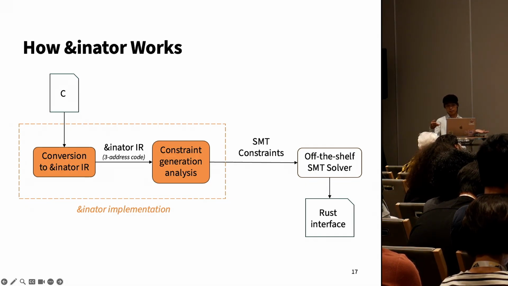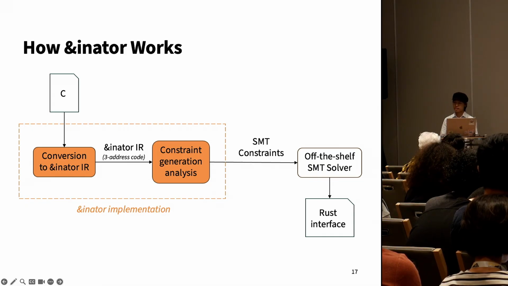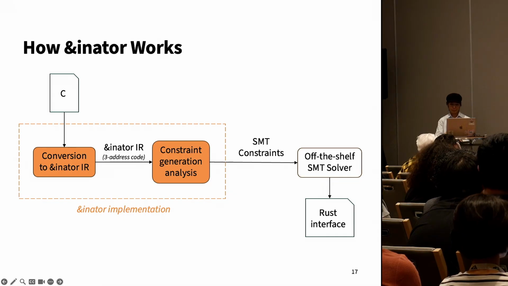In our case, it's Z3. The solver will spit out an assignment of Rust types to C types, and that gives us our Rust interface. Next, we'll talk about some of the technical insights that make this possible, and we'll look at what some of these SMT constraints generated by Refnator are.